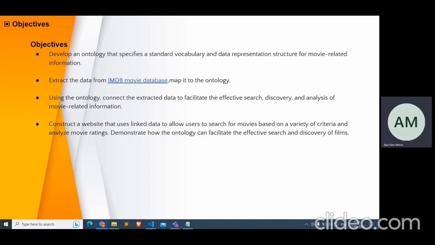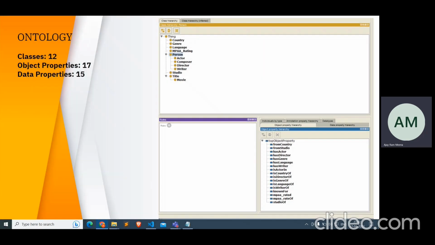And the fourth one is to develop a website that uses linked data to allow users to search movies based on a variety of criteria and analyze movie ratings, demonstrating how the ontology can facilitate the effective search and discovery of films. The next part, ontology and methodology, will be presented by my friend Sas.